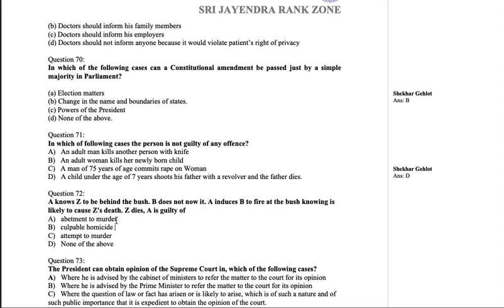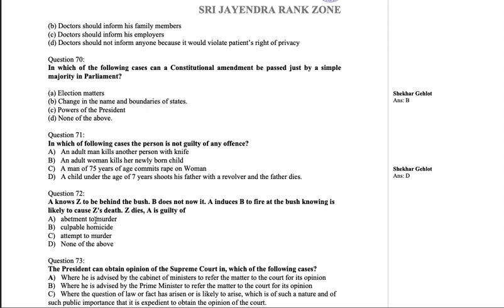So, abetment to murder, that means he told B that you kill Z. If A would have said to B that you kill Z and then he would have killed Z, then it was abetment to murder. Okay, but here what he has said to B is that you shoot at the bush, and he shot at the bush. B does not know why A is saying so. Okay, A may have made up so many stories. So B does not commit a murder here. A is doing something. So his act is culpable homicide.